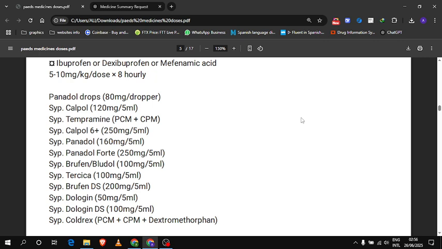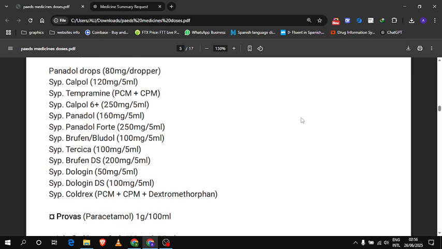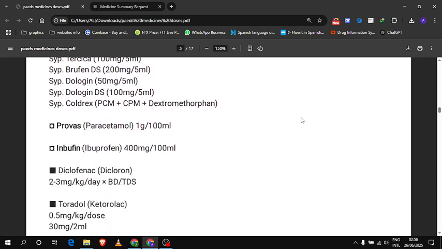So Panadol drops 80 mg per dropper, syrup Calpol, syrup Tempramine, syrup Calpol 6 Plus, which is double dose, syrup Panadol, syrup Panadol Forte, syrup Brufen, syrup Tersica, syrup Brufen DS, syrup Dologen DS, and syrup Coldrex. Coldrex also has dextromethorphan. We will talk about it in some other video.